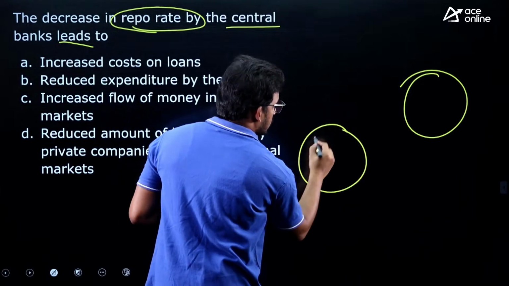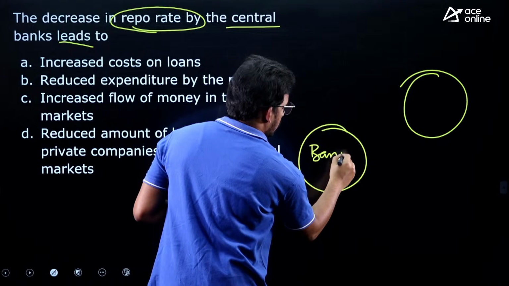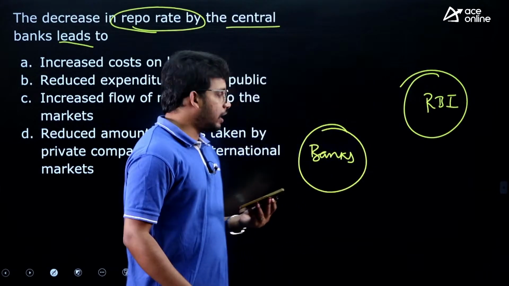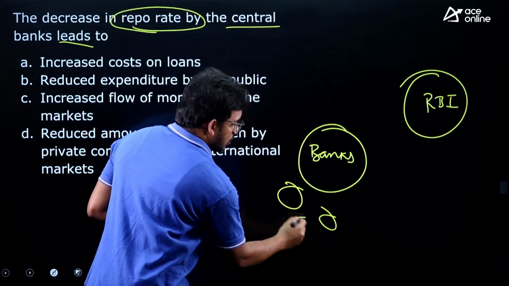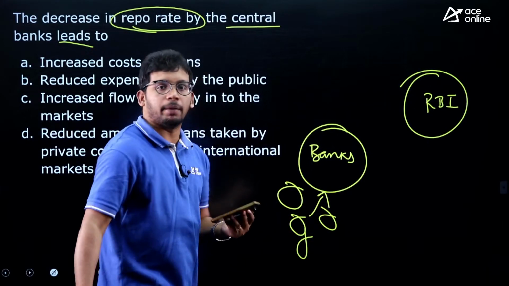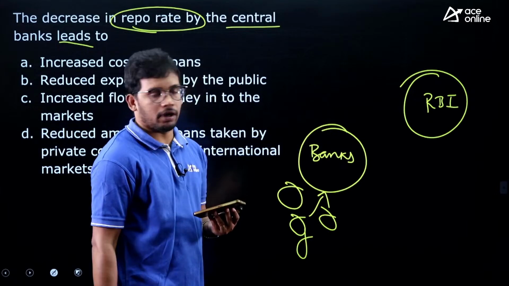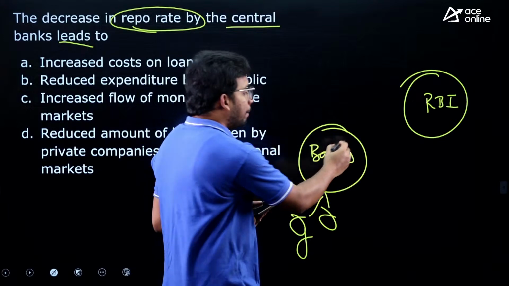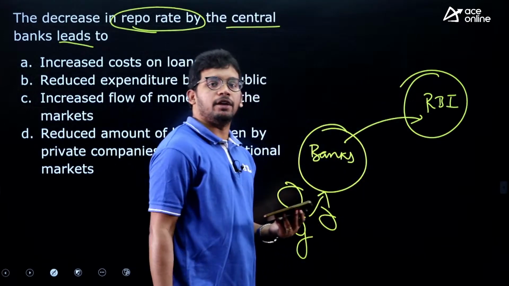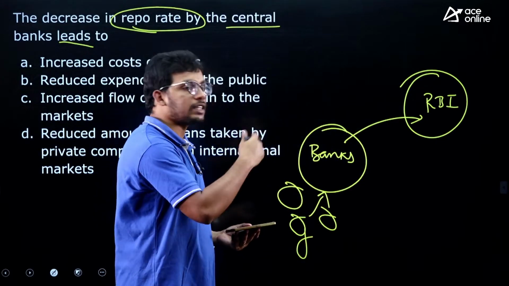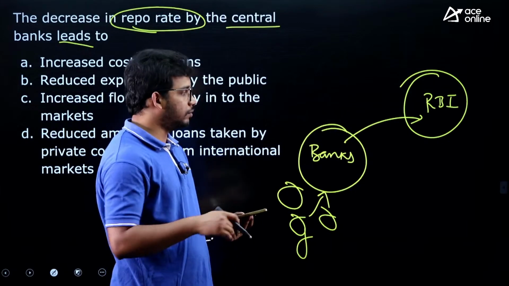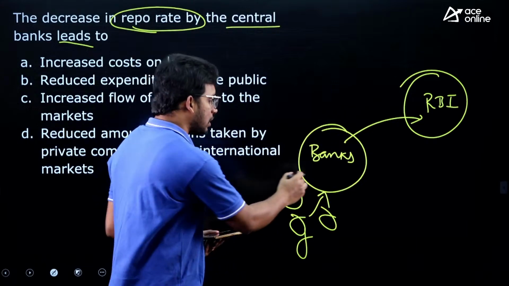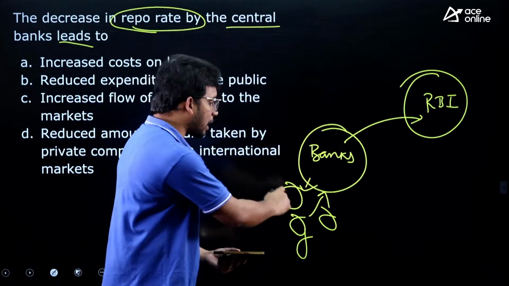These are banks, this is RBI, and these are companies. These companies take money from banks. Banks get money from savings by individuals or from RBI. Banks will bring money from RBI. They will ask RBI, we will give you the government securities, you give money immediately, because we require money to give to the private corporates.